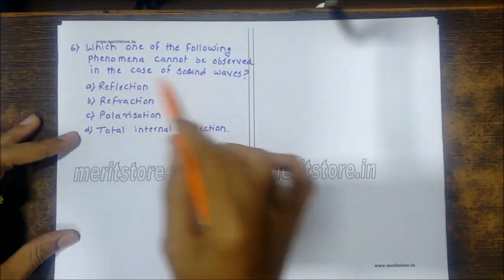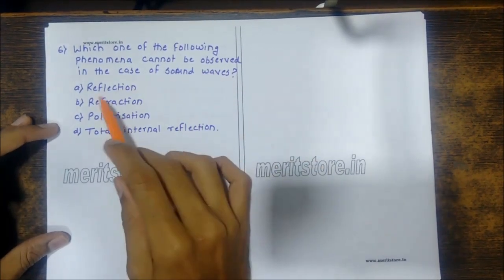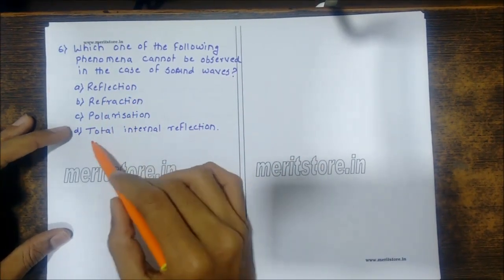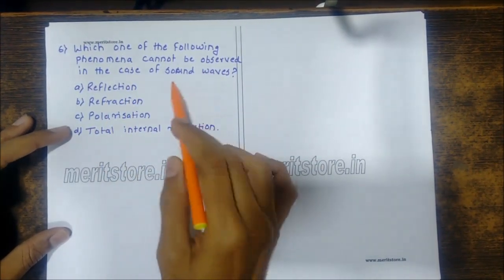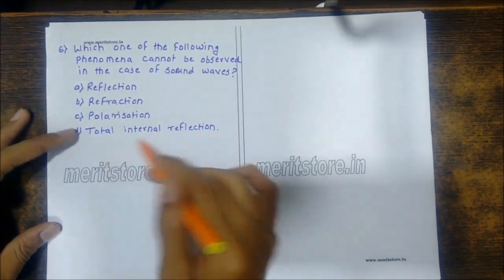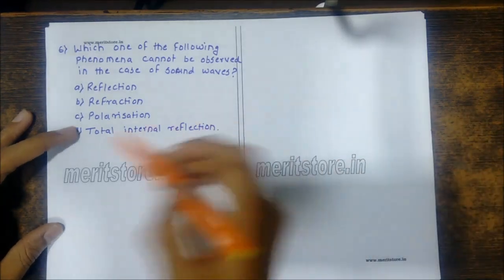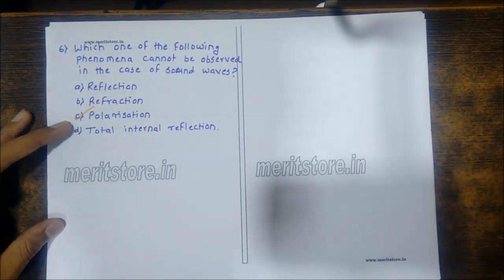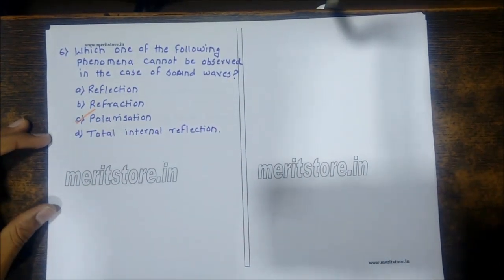Which phenomenon cannot be observed in case of sound waves? We have reflection, refraction, polarization, or total internal reflection. Sound waves can have reflection, refraction, and total internal reflection, but they cannot have polarization. C is the correct option: polarization cannot be observed in sound waves.